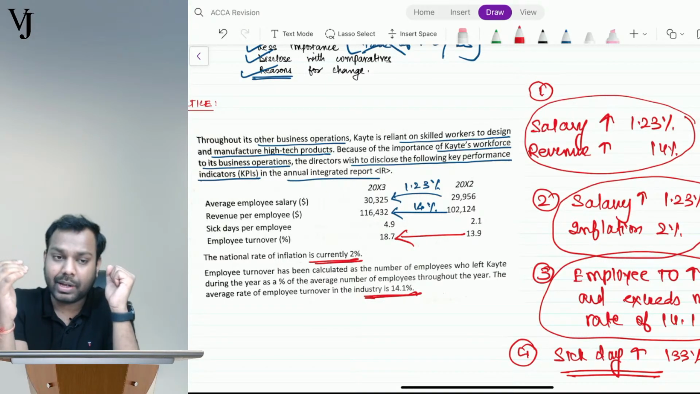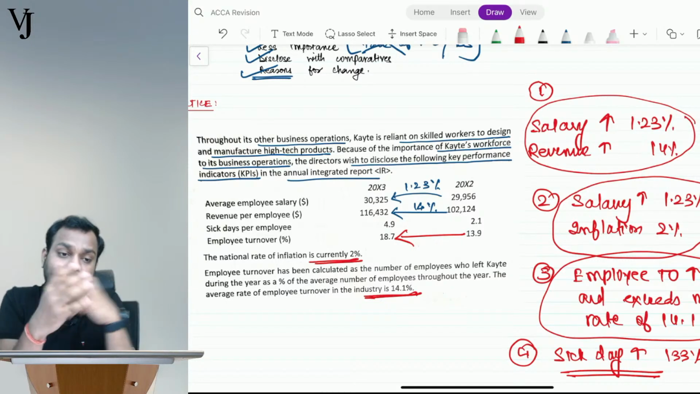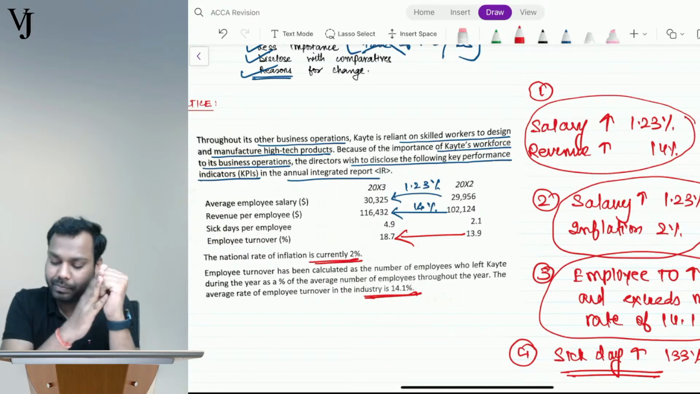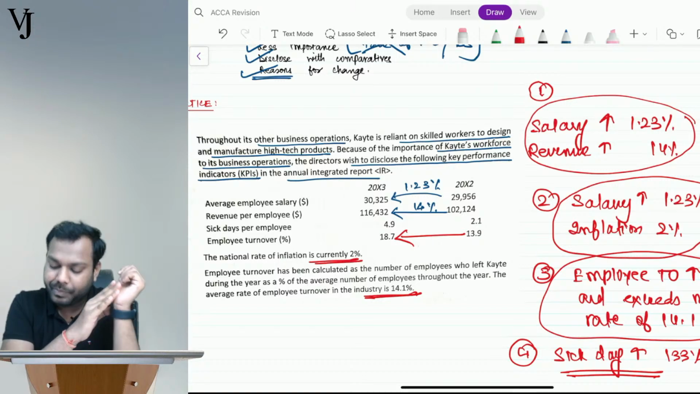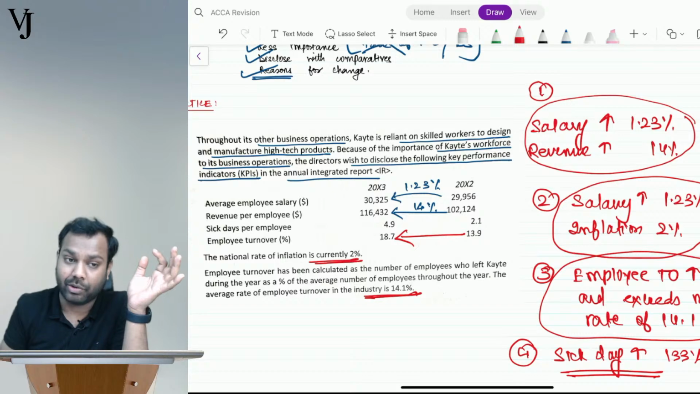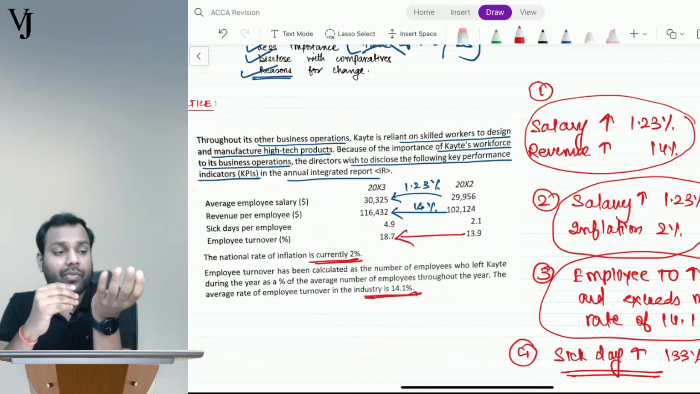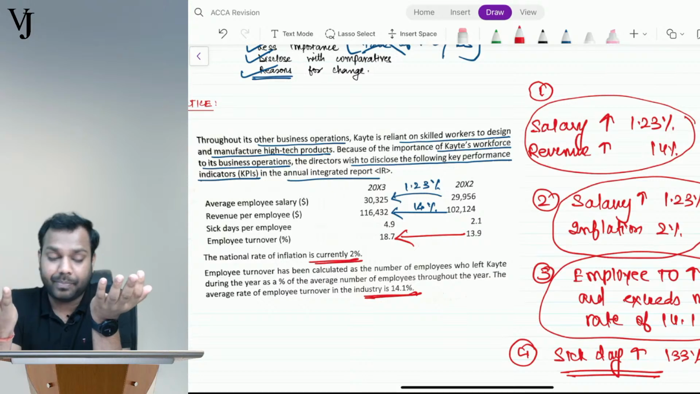Okay, I just calculate the increase in the percentage. Now, the increase in the percentage, I use growth percentage. Understand? Now understand that salary has increased by 1.23 and revenue has increased by 14.